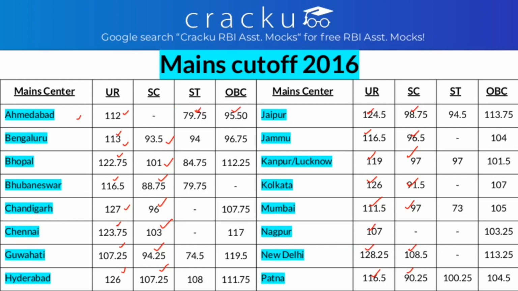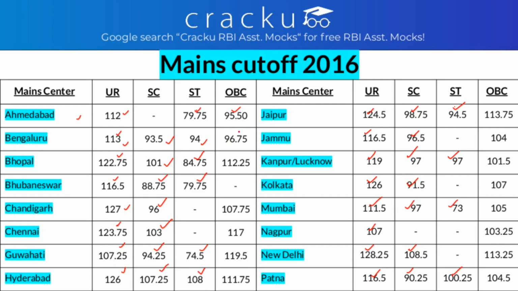And the cutoff for ST in Bangalore is 94. In Bhopal, it is 84.75. In Bhubaneswar, it is 79.75. In Guwahati, it is 74.5. In Hyderabad, it is 108. In Jaipur, it is 94.5. In Kanpur, it is 97. In Mumbai, it is 73. And in Patna, it is 100.25.